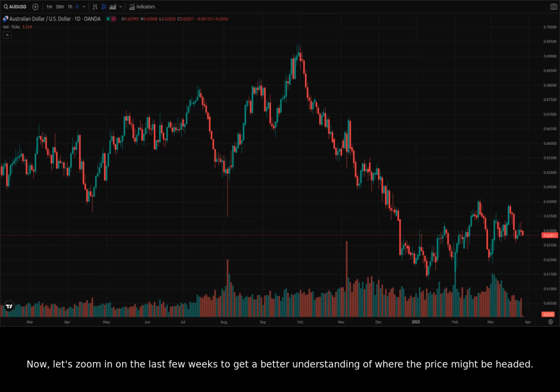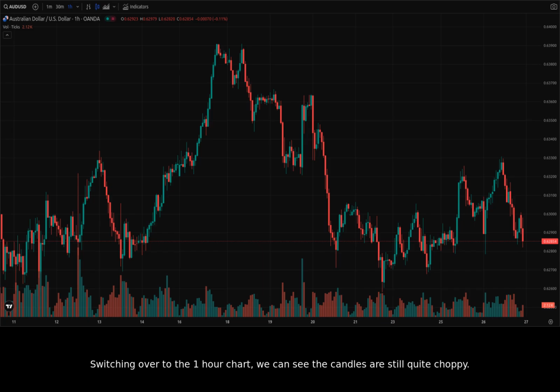Now, let's zoom in on the last few weeks to get a better understanding of where the price might be headed. On the daily chart, we see a consolidation forming, and the price level is around 0.63. Let's switch to the hourly chart to analyze intraday movements and get a clearer picture. Switching over to the 1-hour chart, we can see the candles are still quite choppy. From the 5th of March to around March 15th, there's a fairly pronounced drop followed by a fairly pronounced rise.